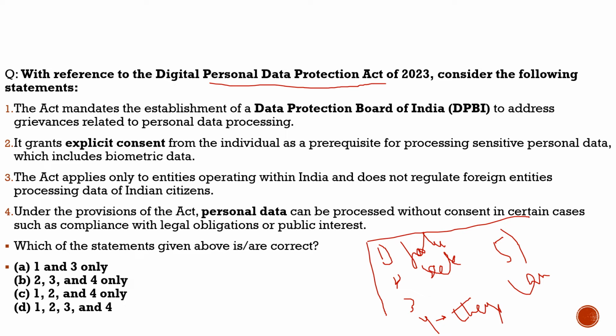the company will have to implement the measures to protect the data. The companies which are collecting the data have to implement the measures to protect the data. So these were the things which were mentioned. And also, under this act, the government will set up a Data Protection Board, which will take care of this. These are the few things which are notified under the Digital Personal Data Protection Act of 2023.